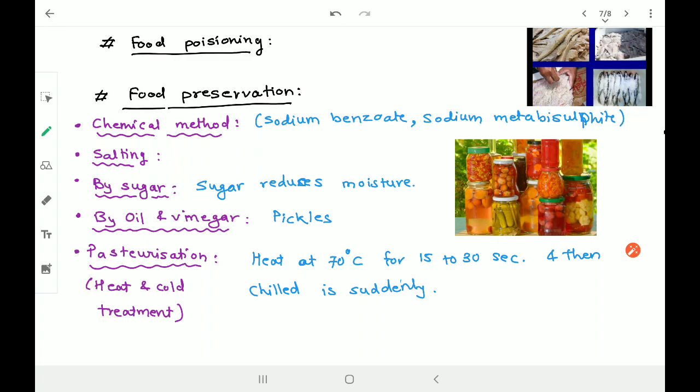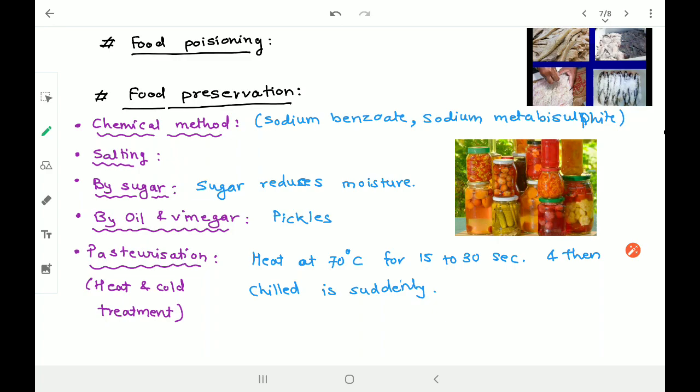Another thing is salting, especially meat or fish, which are dried by applying salt on them. And not only meat and non-veg, even veg like amla is dried using salt. Even raw mango is dried and preserved, right? In coastal areas normally you will find fishes are preserved. At the same time, raw mango and amla are preserved so that they can be used during the rainy season.